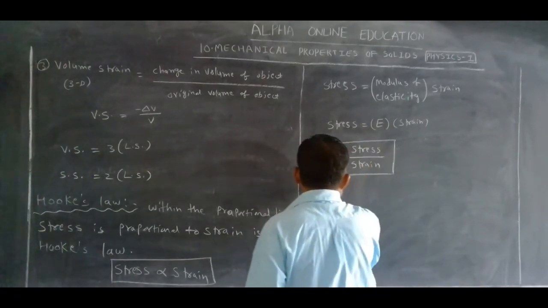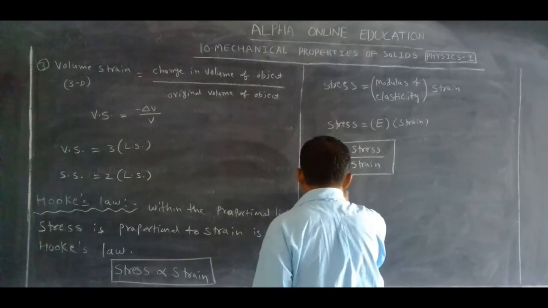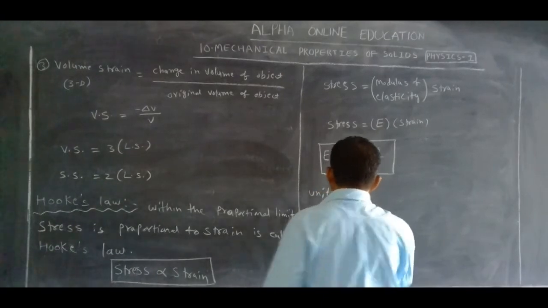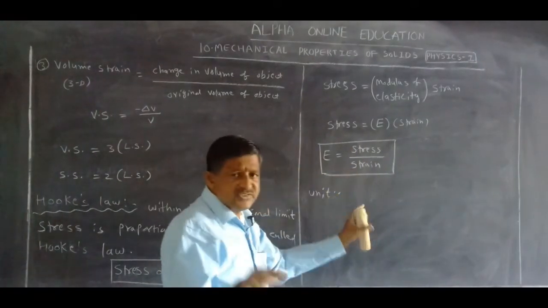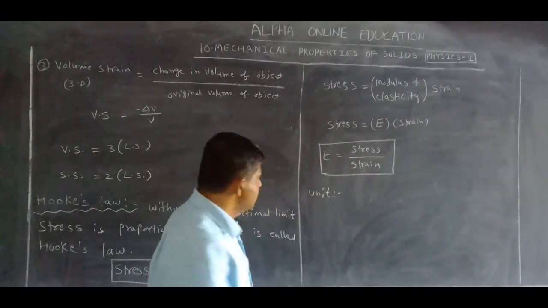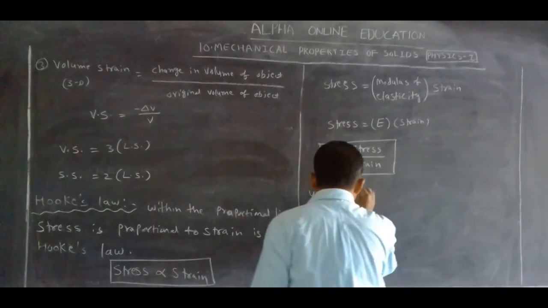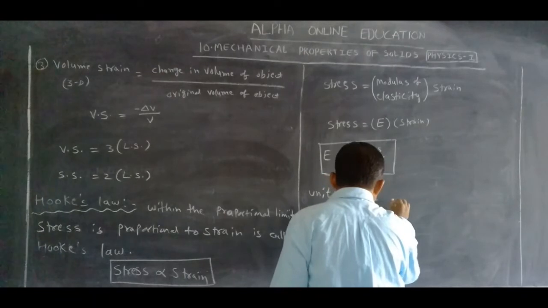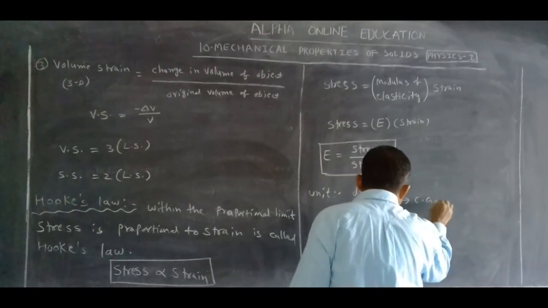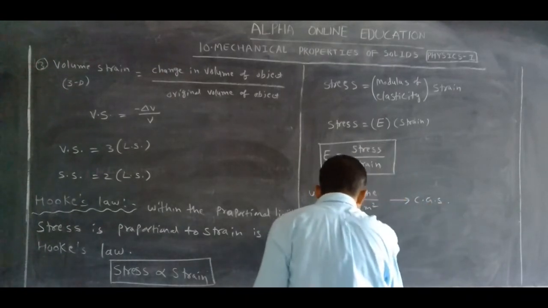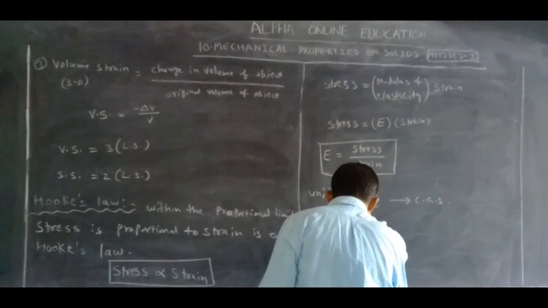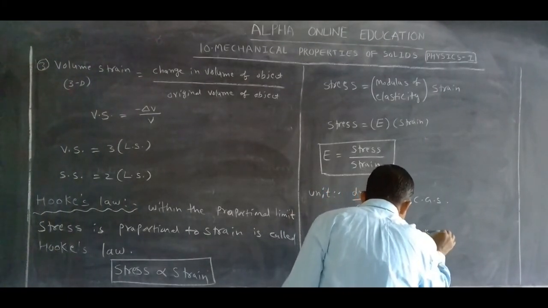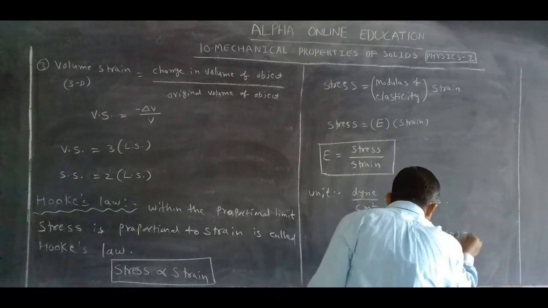Now, what is the unit of this? The unit of the modulus of elasticity is the same as stress, because strain has no units. So the unit is dyne per centimeter square in the CGS system. Next, Newton per meter square in MKS or SI.